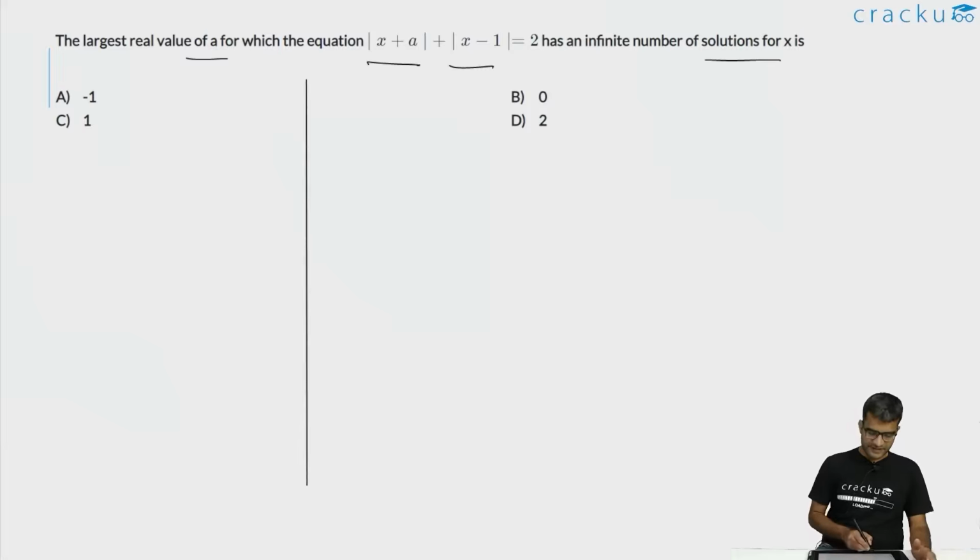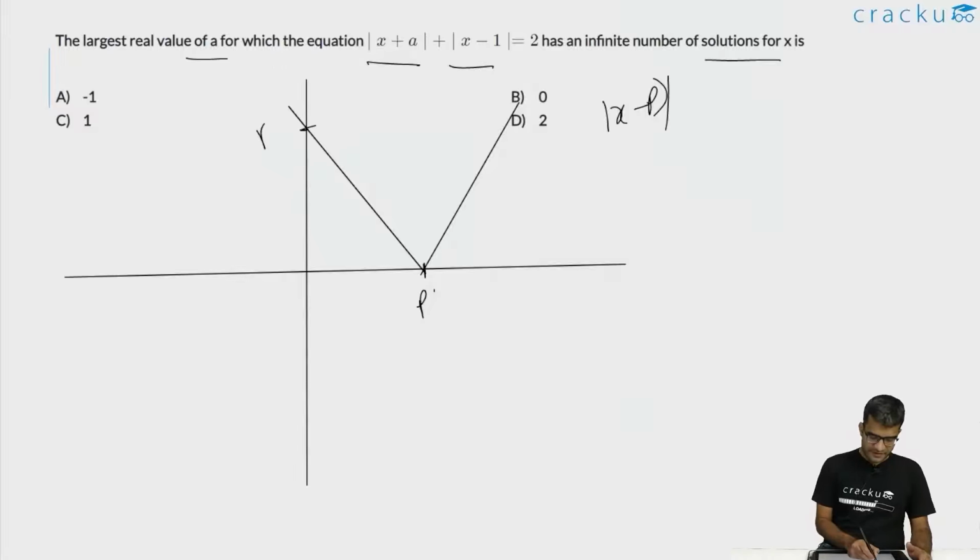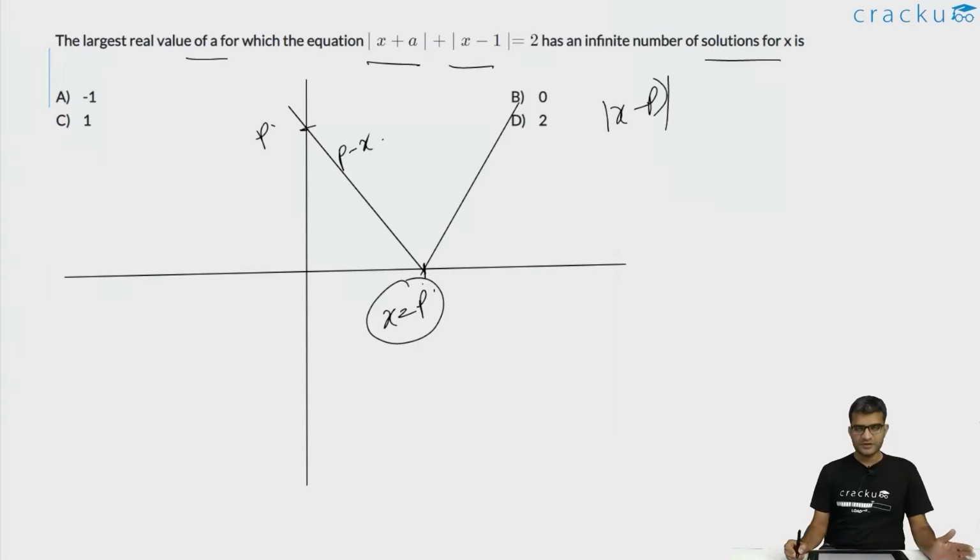If you are drawing the y-axis and the x-axis, this is how modulus of x minus p looks like. This is p, this is modulus of x minus p. When x is equal to 0, it will be p. It will continue to come downwards. It will reach 0 when the value of x becomes equal to p, and then it will again keep on rising. Or another way to look at it is, to the left of p, the value of the function is p minus x, and to the right of this it is x minus p. That is basically how modulus of x minus p is defined.